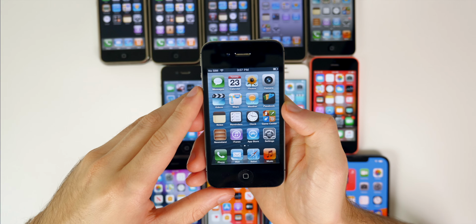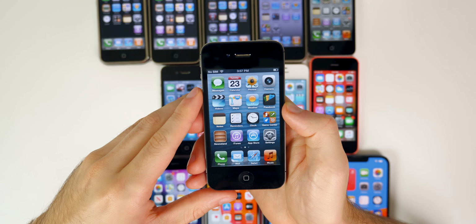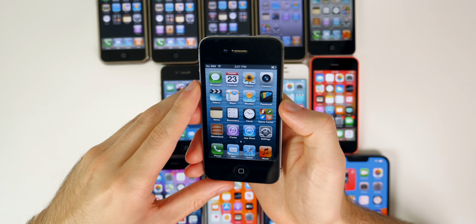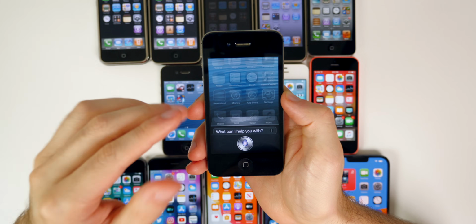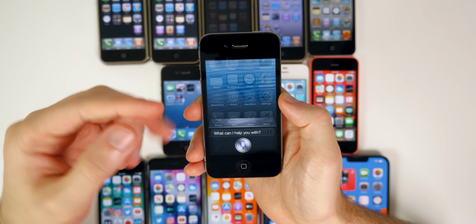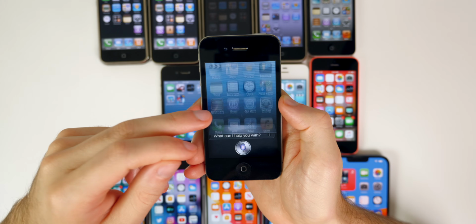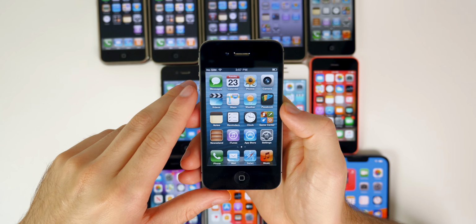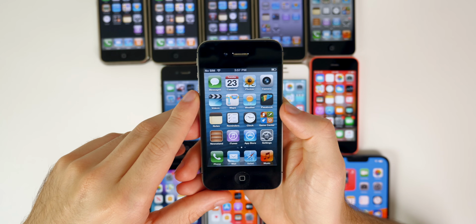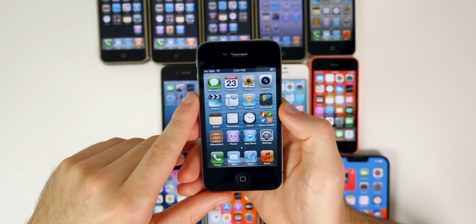And then came iOS 6, which also introduced quite a few big features that we still have today. So the first one is Siri. Of course we all have a love-hate relationship with Siri, but this was introduced for the first time in iOS 6. It didn't really have too much function back then like it does now. It's still not the best now, but it was very, very bare bones back in 2012 with iOS 6.